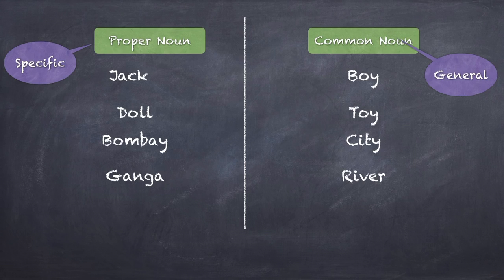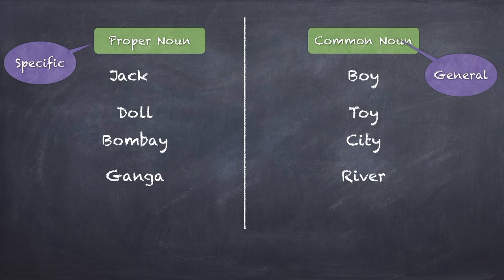Your name and in fact you yourself are a specific human being, and human being is a general class or category, right? So get this idea that whatever is happening in the grammar is there in the world around you. So while learning these rules and classifications, don't learn them on a piece of paper, try and see them around you, right? So essentially, proper nouns are specifics and common nouns are general.